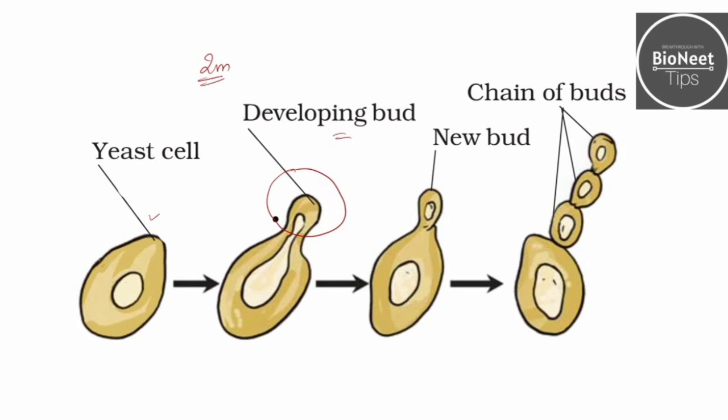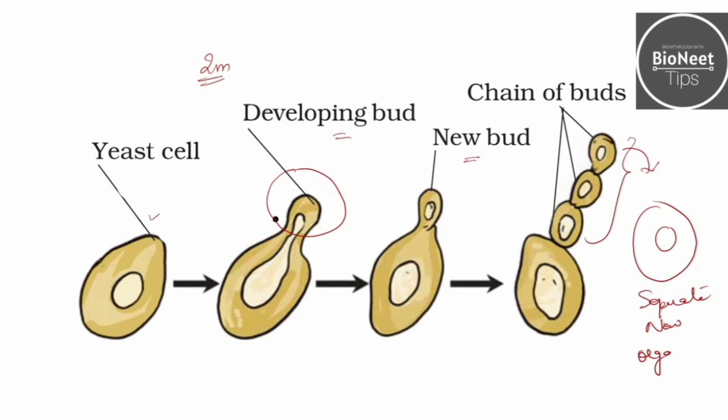Now this developing bud forms a new bud and then a chain of buds is formed, and when the conditions are favorable, this bud will get detached and grow into a separate new organism. I hope you have understood what is budding.